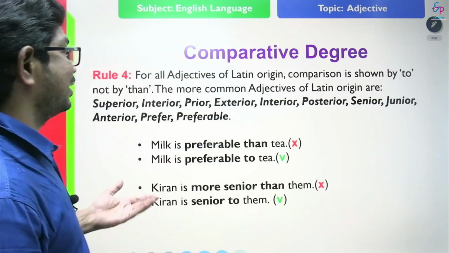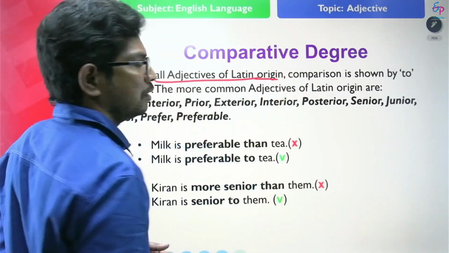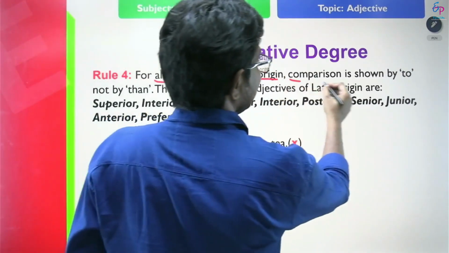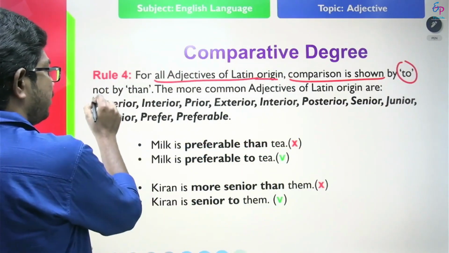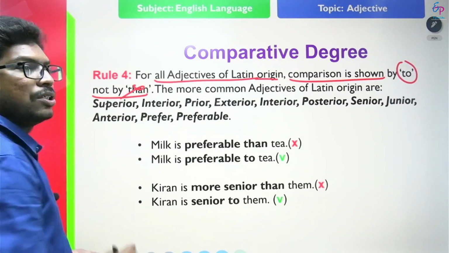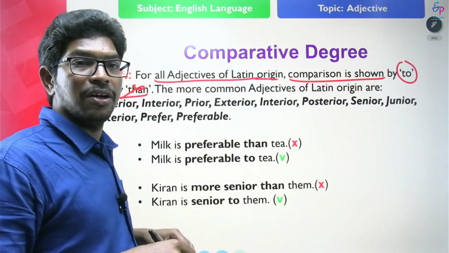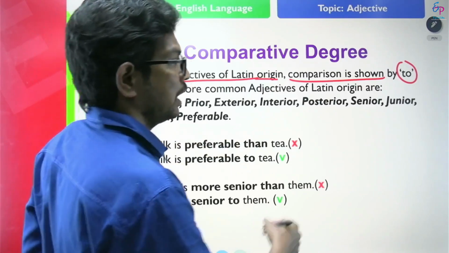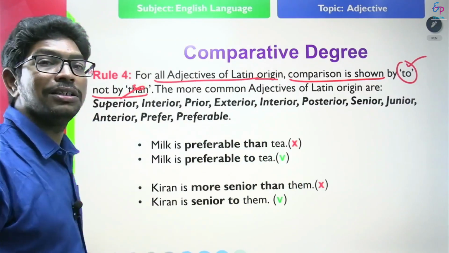Look at the next rule. For all adjectives of Latin origin, comparison is shown by to, not by than. We should not use than in comparative degree. We use only to. Those adjectives are called adjectives of Latin origin.